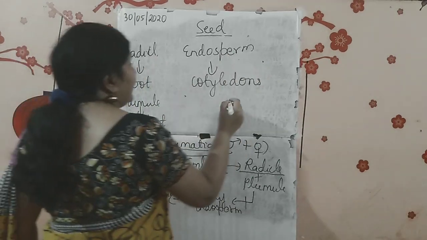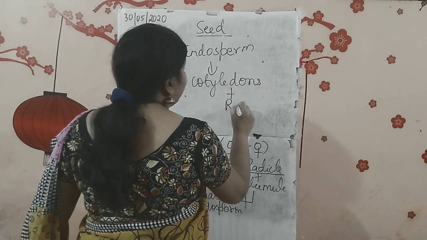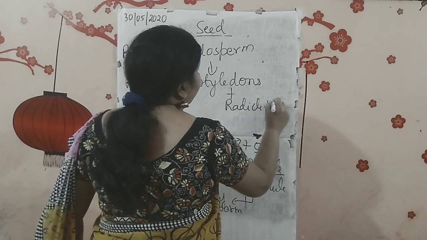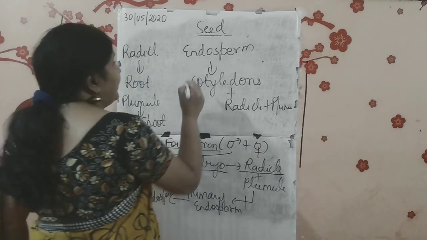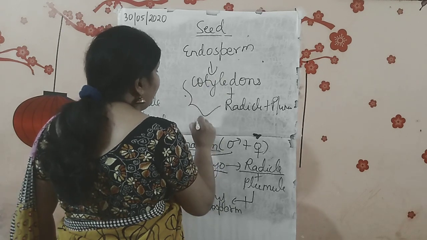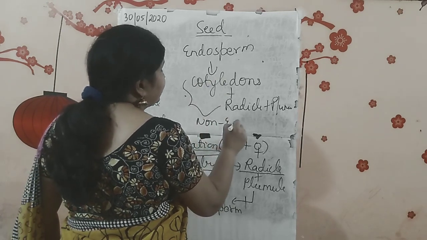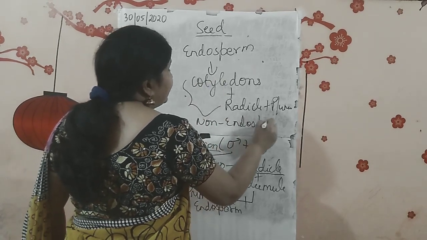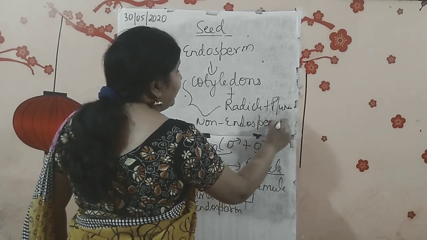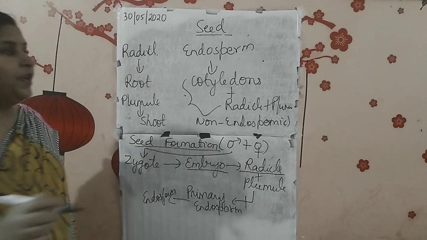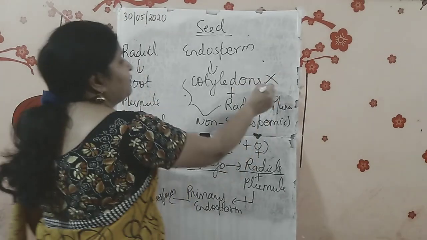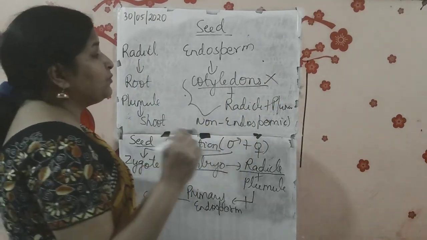Now the seed contains cotyledons plus radicle plus plumule. Okay, now then, as I told you, it is in the case of non-endospermic seed. Which seed? Non-endospermic seed. If it is endospermic seed, endosperm will remain. What will be missing? Cotyledon will be missing, if it is endospermic seed.